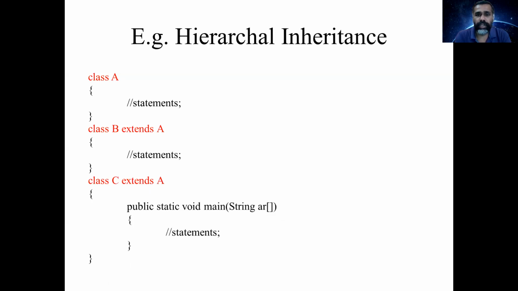Hierarchical inheritance. Hierarchical inheritance is nothing but one superclass and more than one subclass. More than one subclass inherits the properties of one superclass. Here class B and class C are the subclasses which inherit class A. Class A is the superclass, and class B and class C are subclasses that inherit the properties of superclass A. This is called hierarchical inheritance.